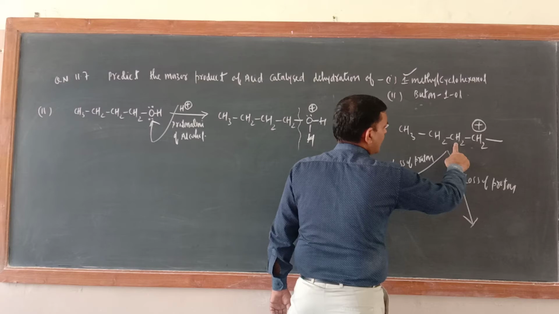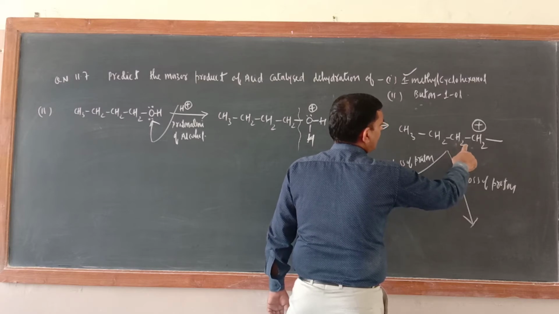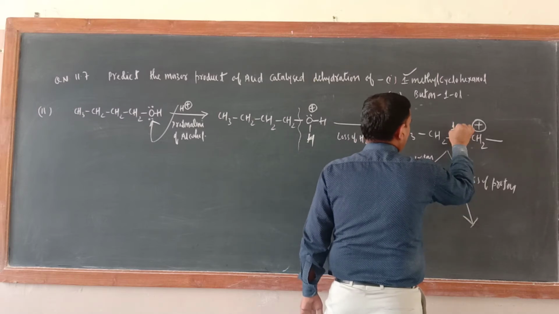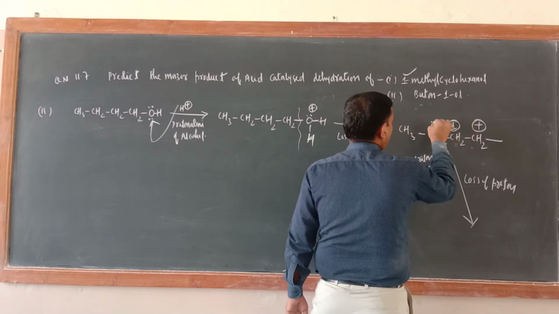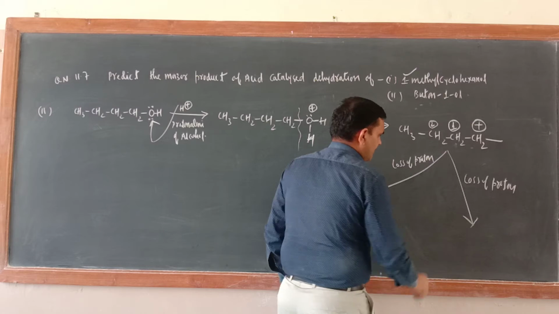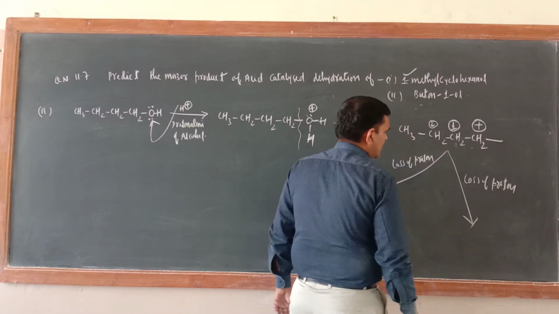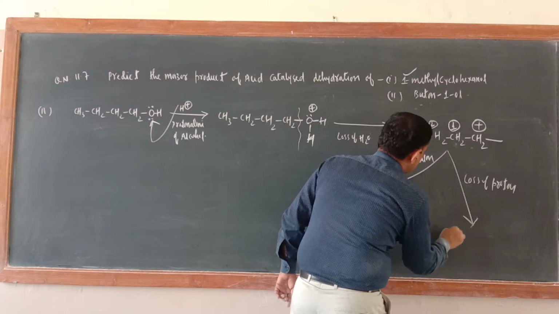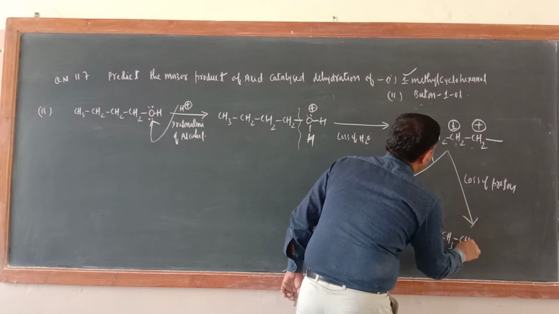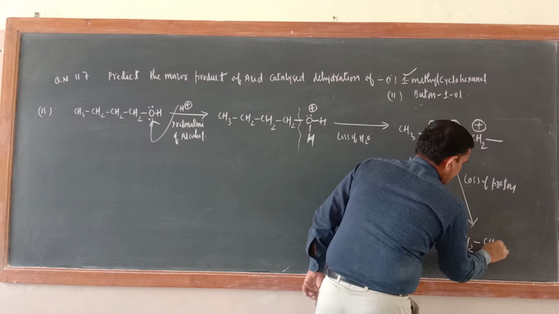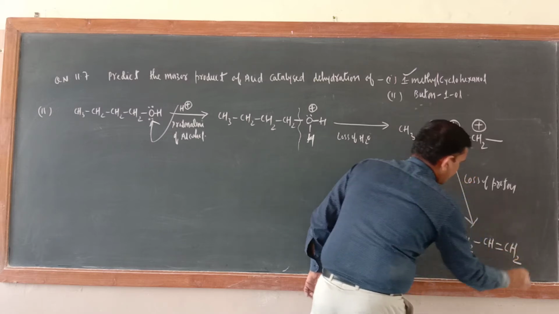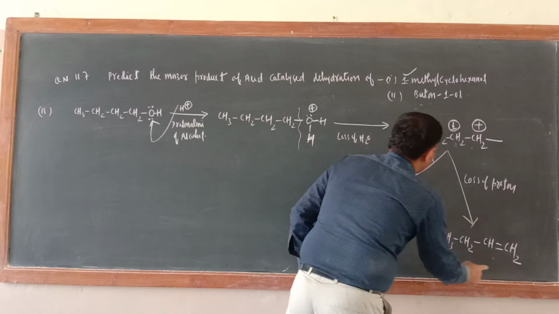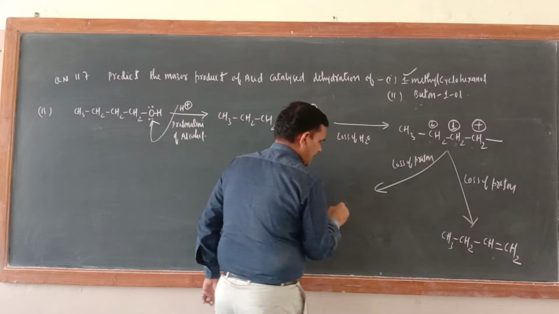Either lose proton from here or lose from here. Just do one thing. Suppose you are losing from here. So CH3, CH2, CH, double bond CH2 you will get. Correct or not? Now see, this alkene. Suppose you are losing from here, then what you will get?